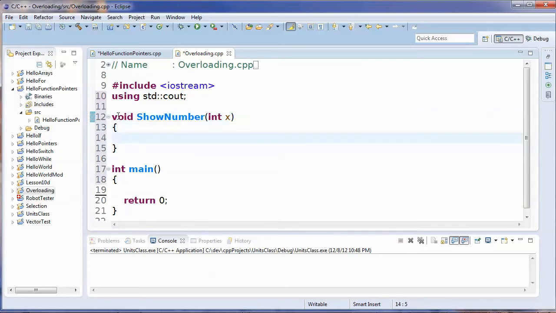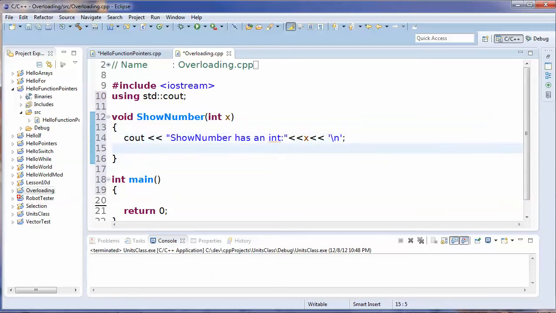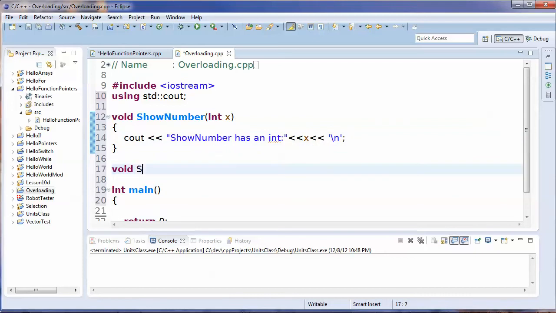And we want to just do our standard okay, like that. And let's say we have another one, and we can call it exactly show number again, same capitalization and everything.